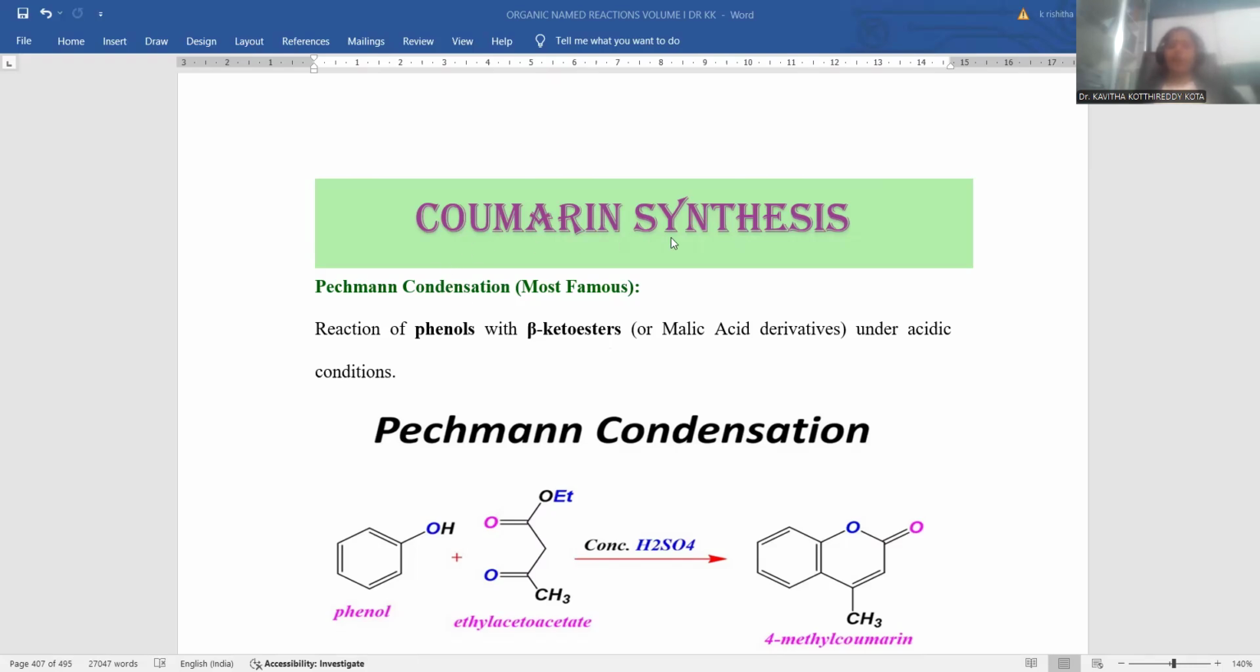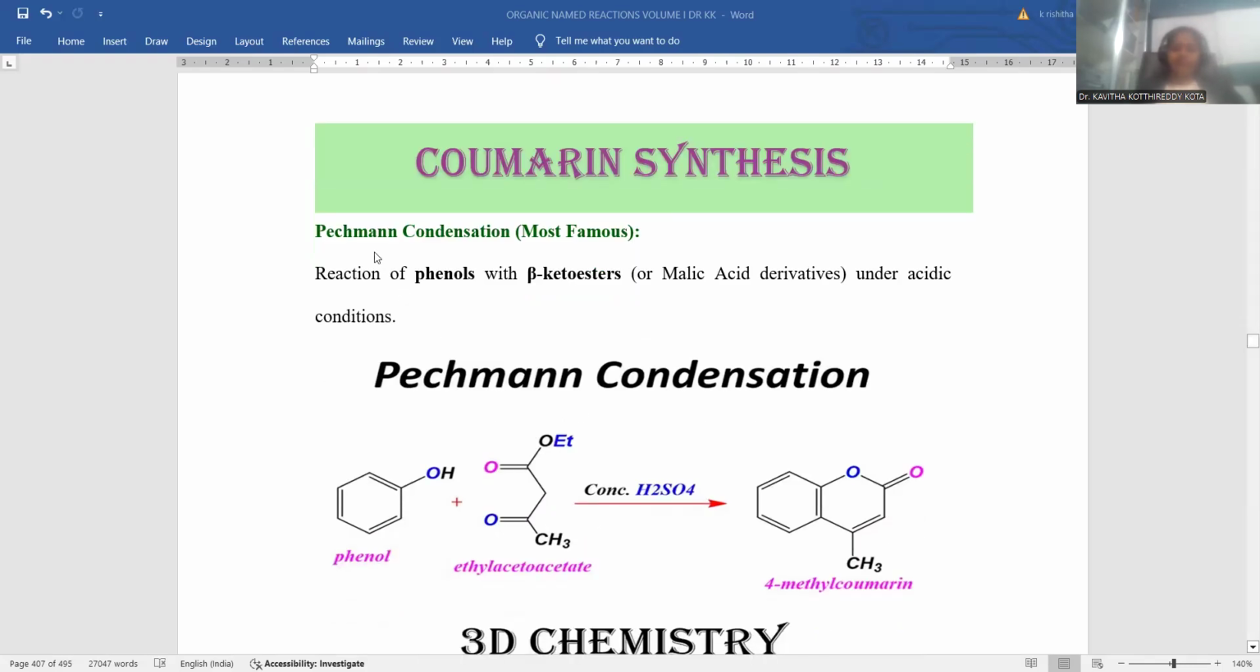So this is the one coumarin synthesis we retrieved from the textbook called Textbook of Organic Named Reactions, which is authored by Dr. Kavita Kothireddy Kota, right? So let me introduce coumarin synthesis, how it can be synthesized within the laboratory. Though it is a naturally occurring compound, alternatively we developed some synthetic routes as well. So let me introduce coumarin synthesis within the laboratory, right?